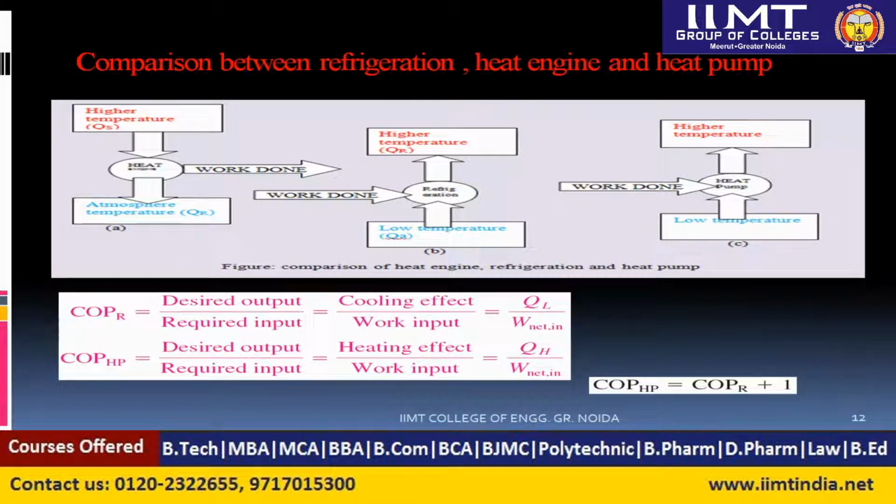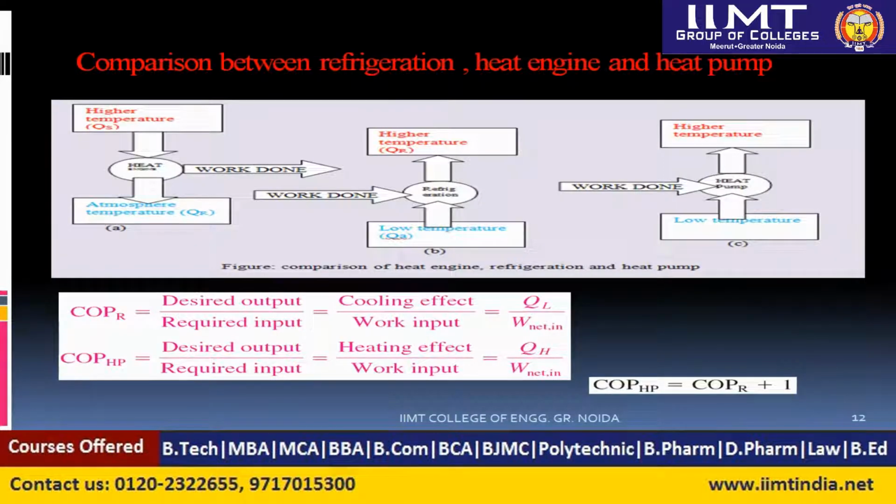It means the performance of the cooling system is always less than the heating system, so cooling is always difficult compared to heating. Whenever there is a cooling system, we need to put in more work input to create the same temperature difference.